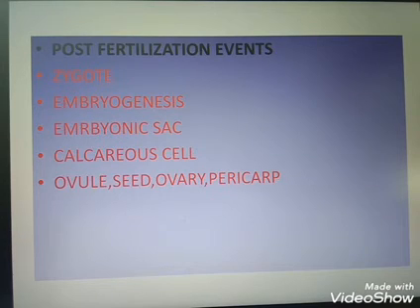Gametes are homogametes or isogametes when both have the same appearance. If the gametes look morphologically and physiologically similar, as in algae, that is known as homogamete, and heterogamete means the male gamete and female gamete look different. In the human case, the gametes are heterogametes. In our case, the sperm is motile and the ovum is non-motile. The ovum is the large one and the sperm is the small one.